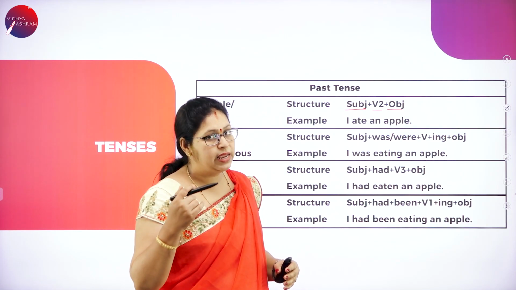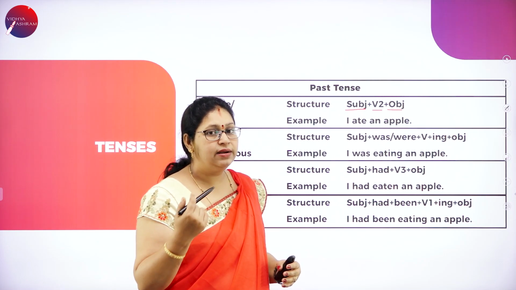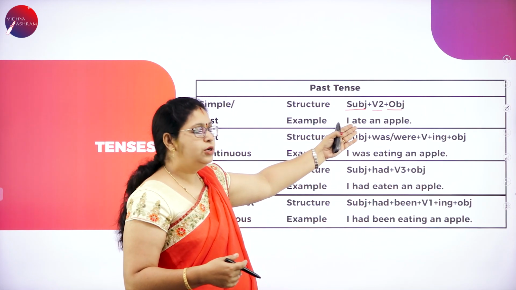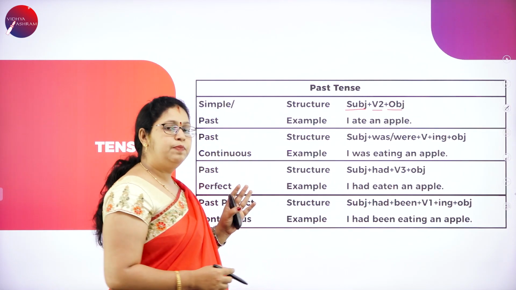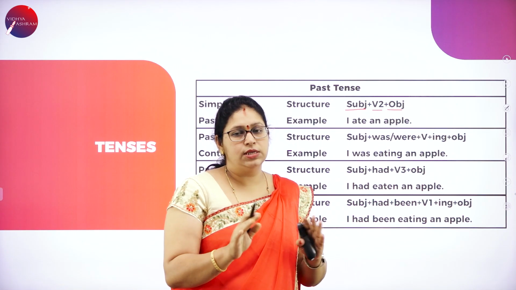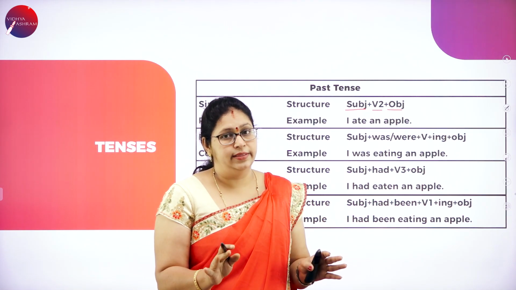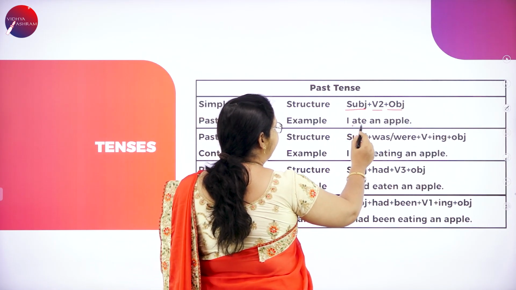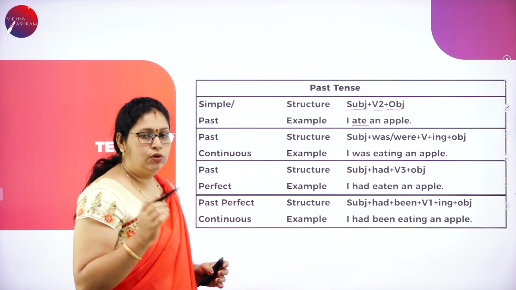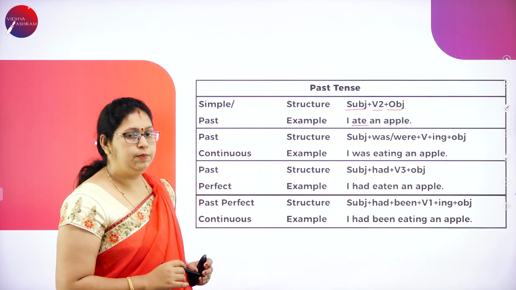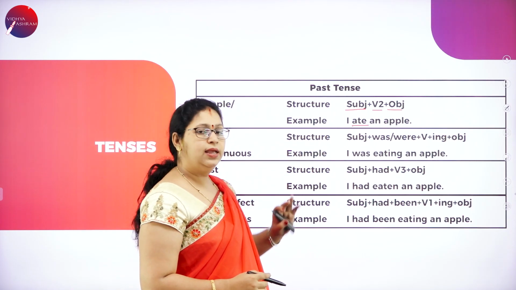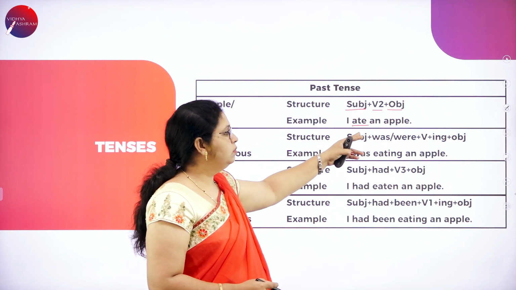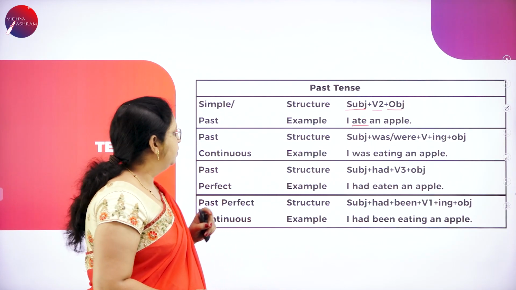Verb form 2 means the past tense of a verb. Eat, past tense is ate. Drink, past tense is drank. Write, past tense is wrote. So, the verb form 2 should be used here to tell simple past. Simple past means just back, it has already been done. Okay. Simple past. I ate an apple. So, using the correct verb form is important here. I ate an apple. Subject, object are same. We use verb form 2, the past tense of the verb.